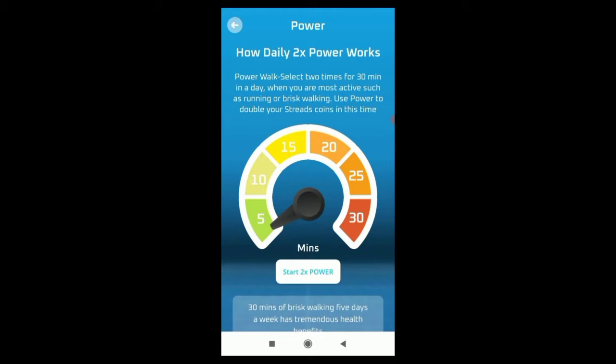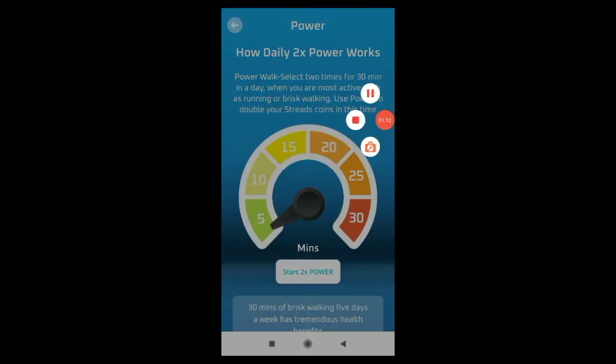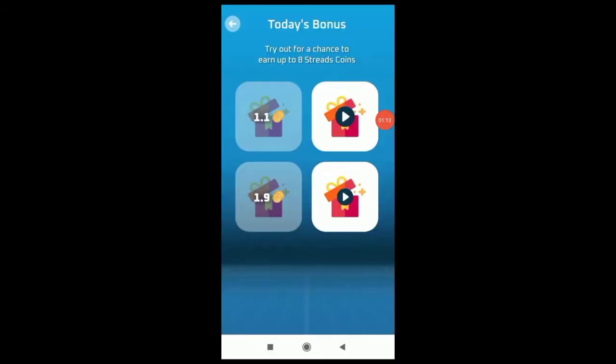Moreover, they have a daily bonus feature also. Talking about this daily bonus section, you can collect 4 to 8 coins. The maximum is 8, the minimum is 4. Based on your chance, you can get coins within this range.